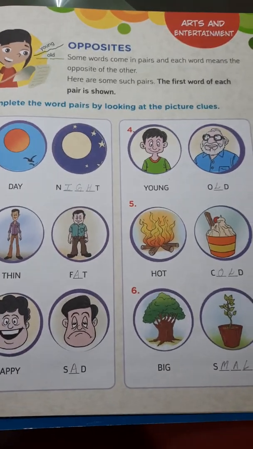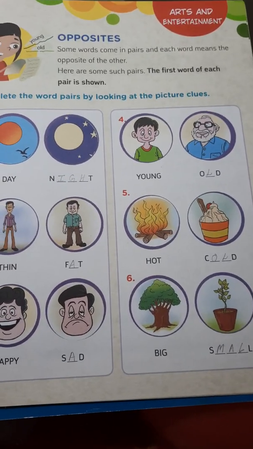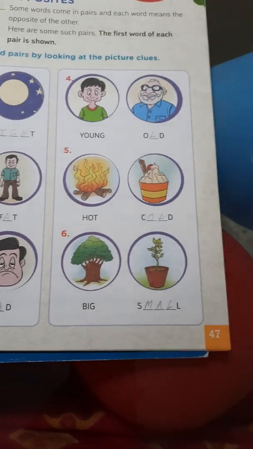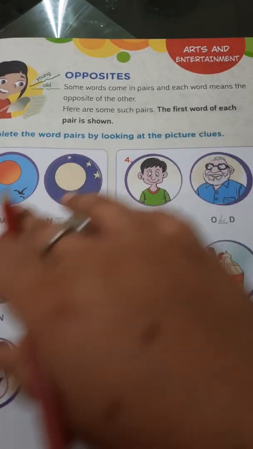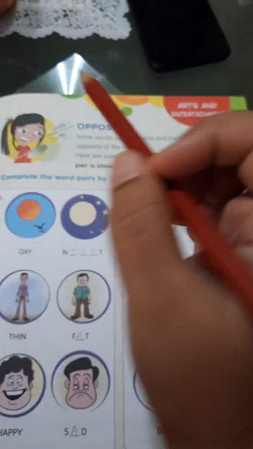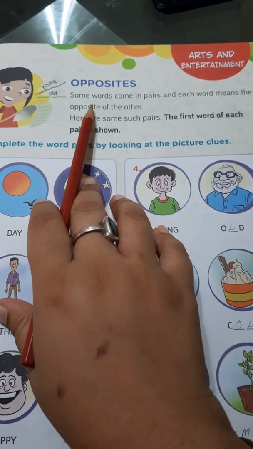Hello children. So today we are going to start a new chapter. Please open to page number 47 of your books. The name of the chapter is Opposites. So please take a pencil in your hand. We will be reading the chapter.